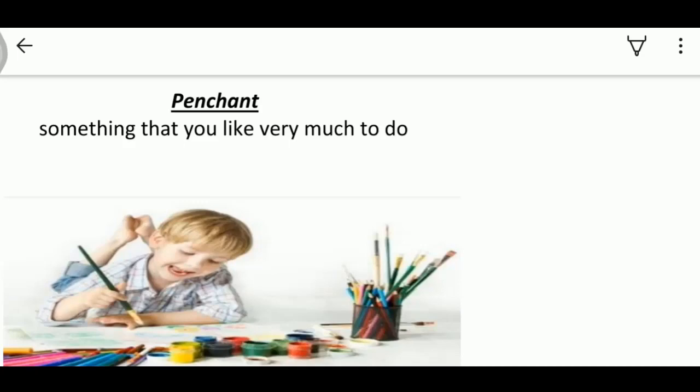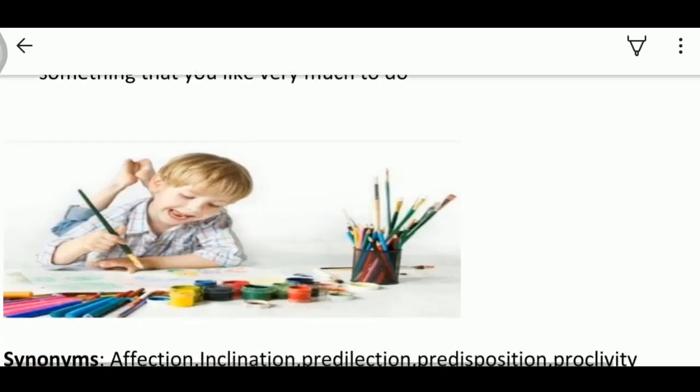The very first word we have is penchant. Penchant means something that you like very much to do. It can be reading, writing, eating, cooking or something else. You can look at the picture. In this picture, a child has a penchant for drawing.